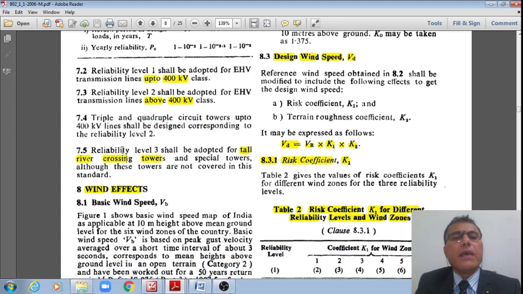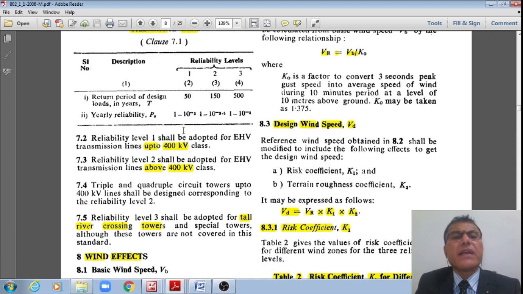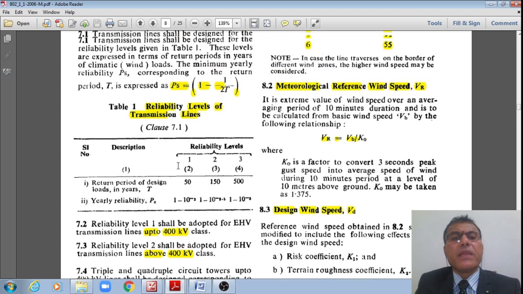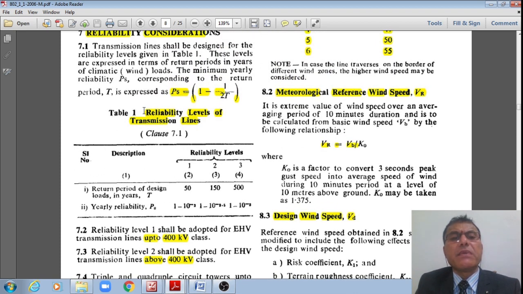only, and reliability level 3 shall be adopted for tall river crossing towers and special towers, right? Though they are not covered in this standard. Therefore, there are three reliability levels, students, for which the return period is given in this table 1, as well as the reliability levels, right?